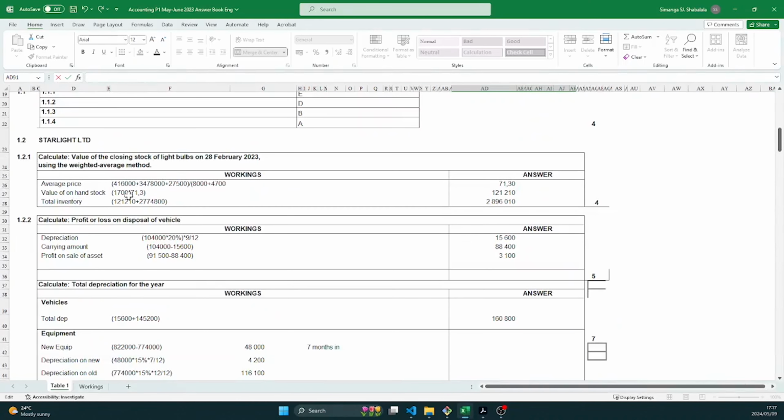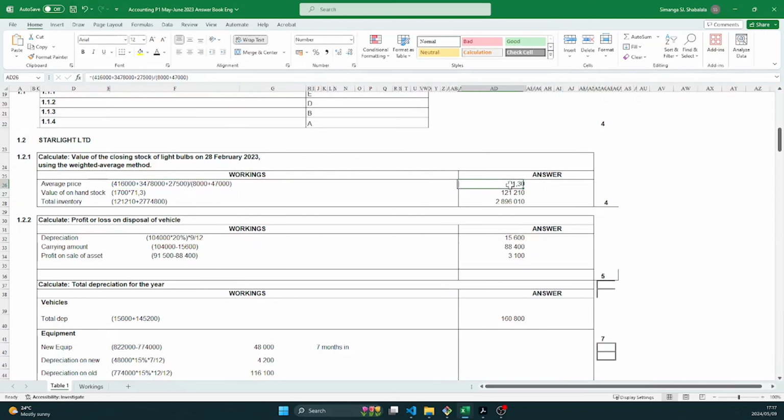So here's the answer: 416,000 plus 3,478,000 plus 27,500, all of that divided by 8,000 plus 47,000. That gives us 71.30 per unit. So now to get the value of the units on hand, you take the units on hand, 1,700, you multiply by 71.3, that gives us 121,200. That's the value of the light bulbs on hand.